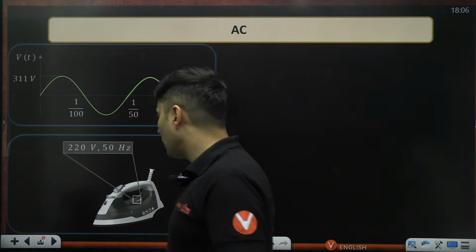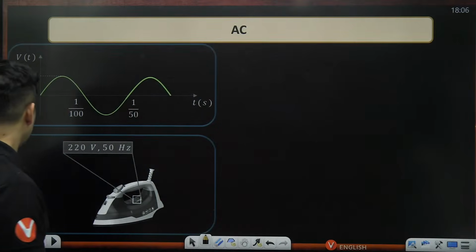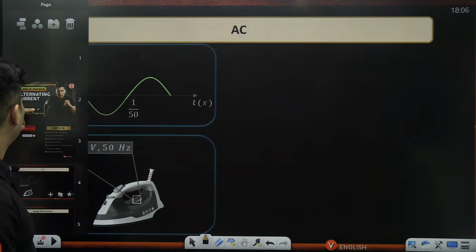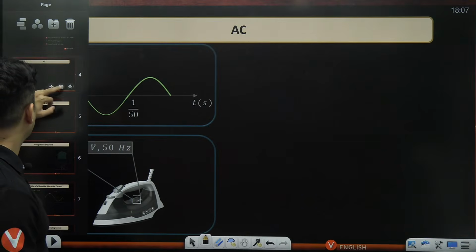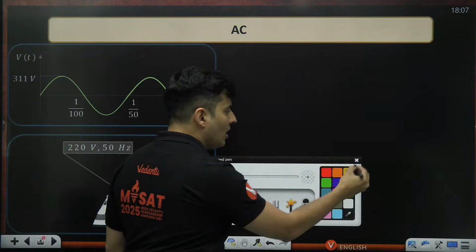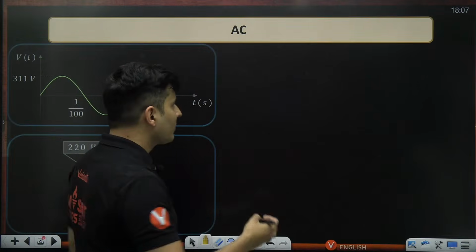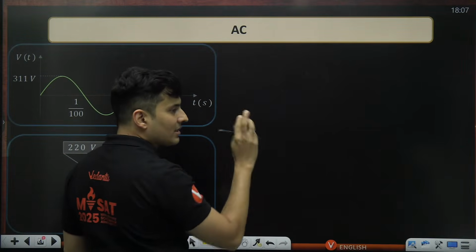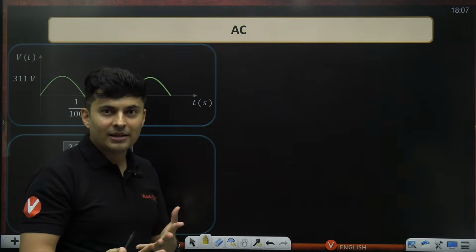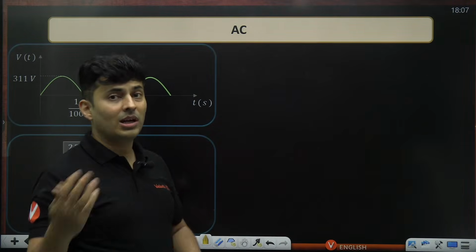Now, when we talk about alternating current, it means the direction of the current keeps on changing. So alternating means it alternates from this to that to this. I'm alternating. That means sometimes I say this, sometimes I'm saying that.